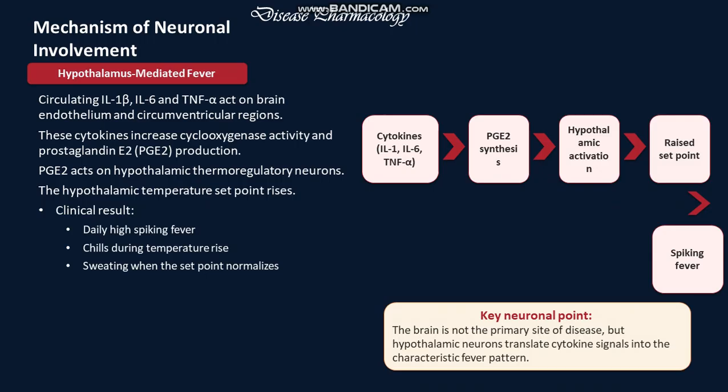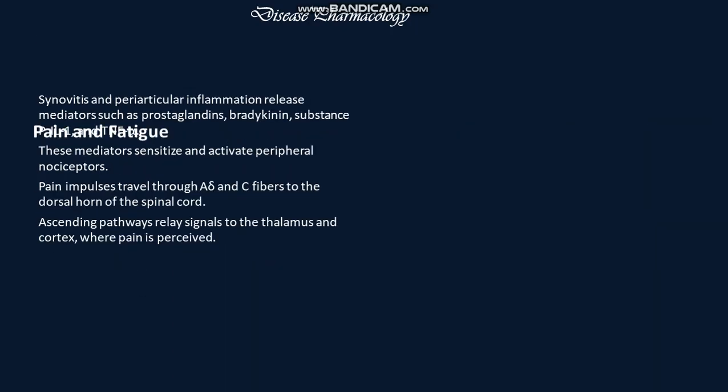Key neuronal points are important. There is no direct involvement of the brain in this disease, but hypothalamic neurons translate the cytokine signal into the characteristic fever pattern. Pain and fatigue: synovitis and periarticular inflammation release mediators such as prostaglandin, substance P, IL-1, and TNF-α.